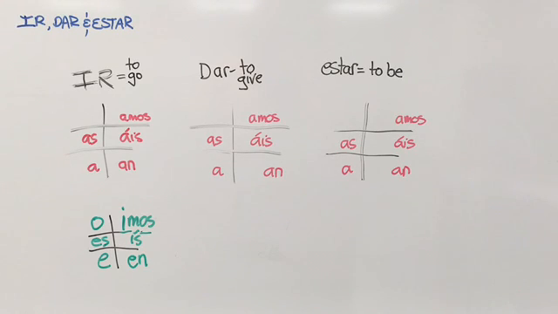Dar means to give, and estar means to be. Estar is only one of two verbs that mean to be in Spanish, and if you look at the video estar and ser, you'll understand the difference between those two, and I'll tell you how those operate. Now, we have grouped these verbs here together because they all have the same thing in common. So we're going to conjugate them just like you normally would for the AR verbs. You take off the AR in the case of dar and estar, and just add the ending on. So the conjugated forms of these verbs will look like this.